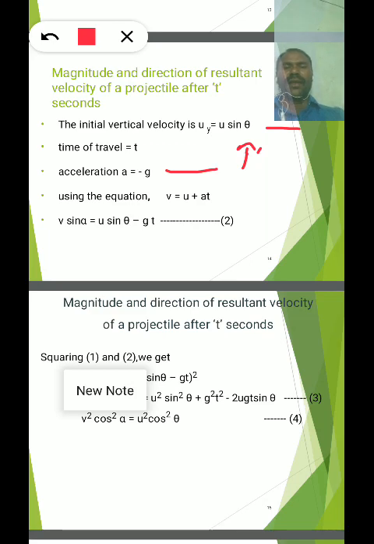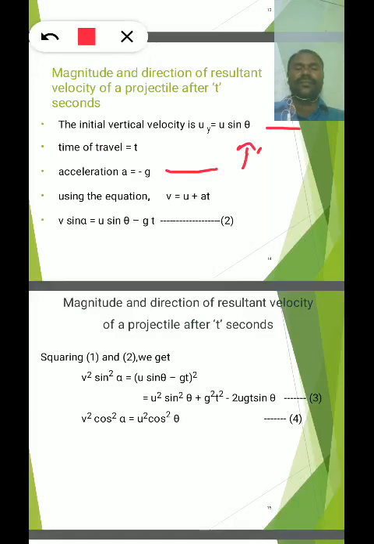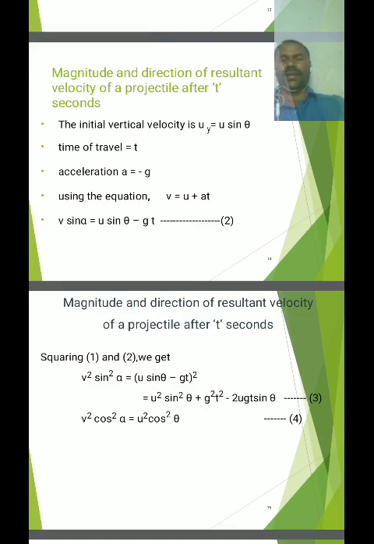Using the first equation of motion, v = u + at, we get vy = uy + a t, where in place of a we substitute minus g. Then v sin alpha = u sin theta minus g t.